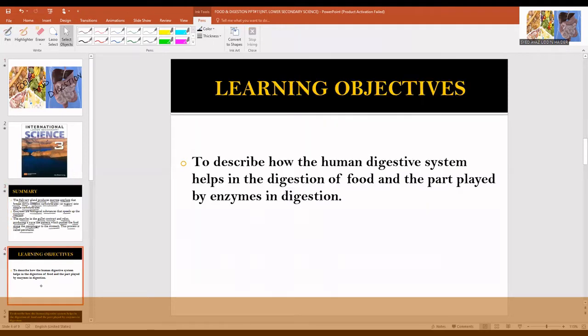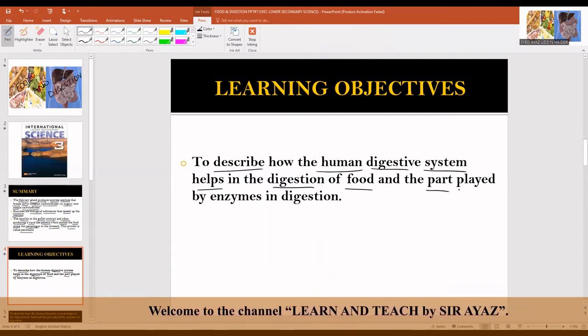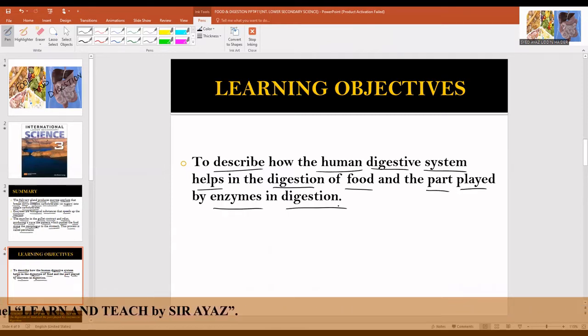The learning outcome for this lesson is the same, that is to describe how the human digestive system helps in the digestion of food and the part played by enzymes in digestion.